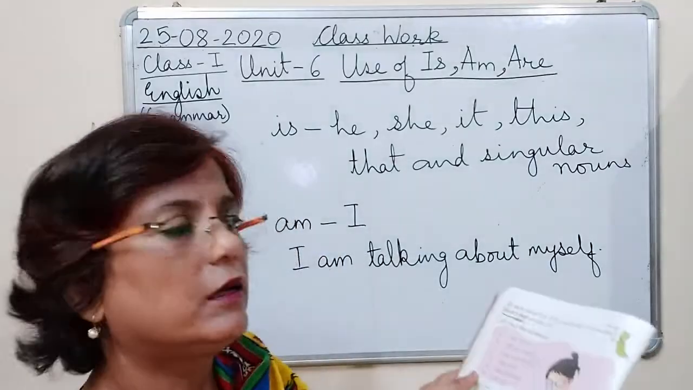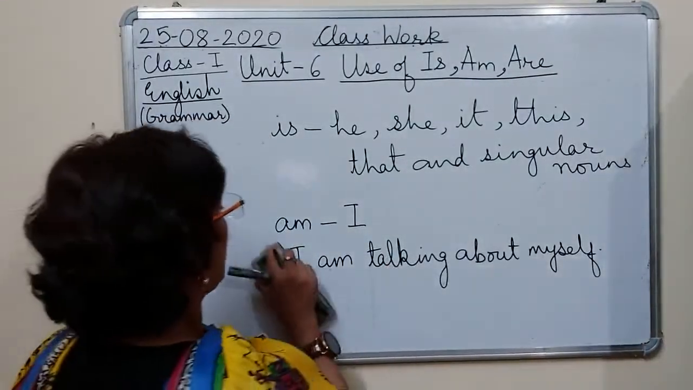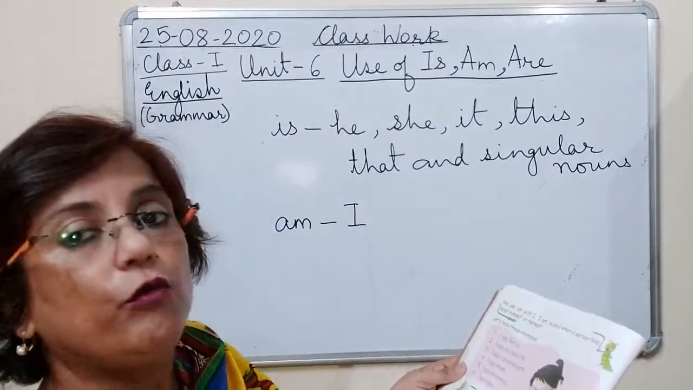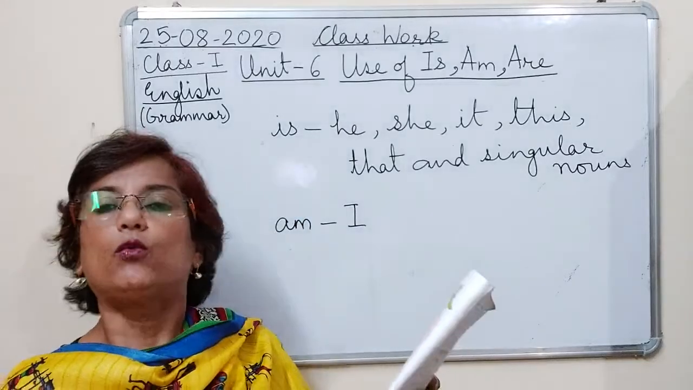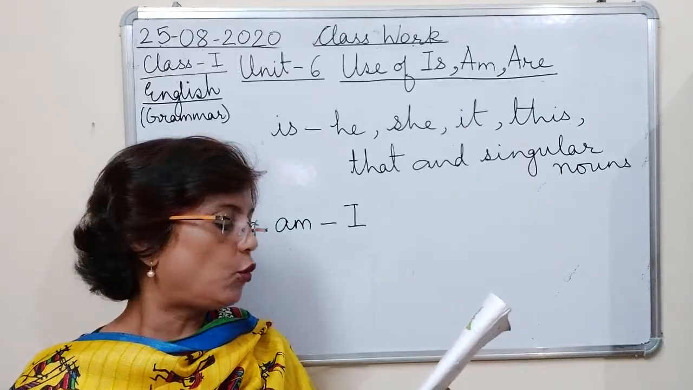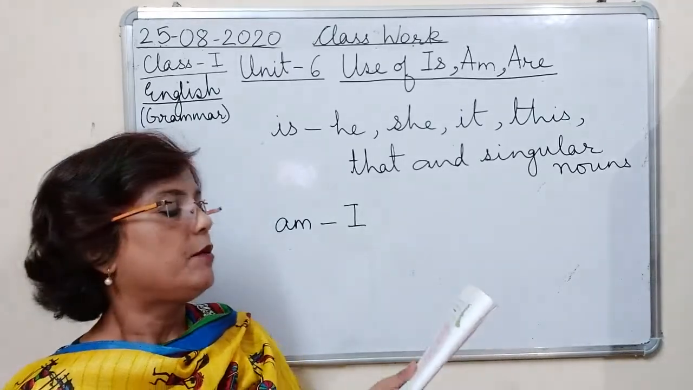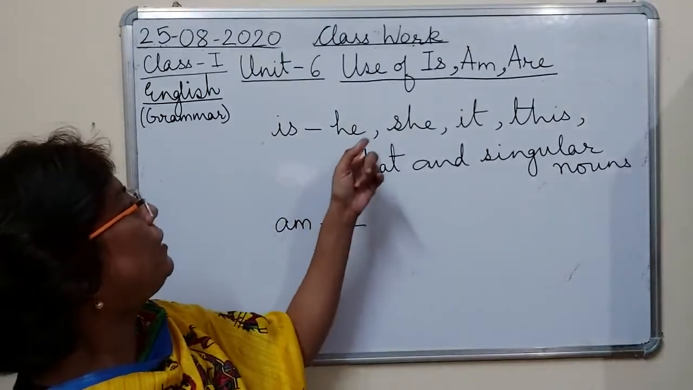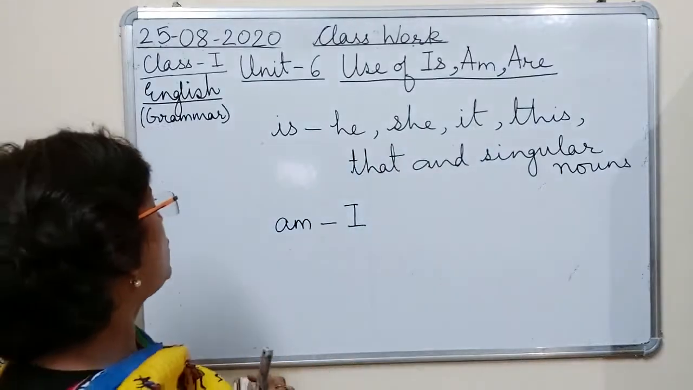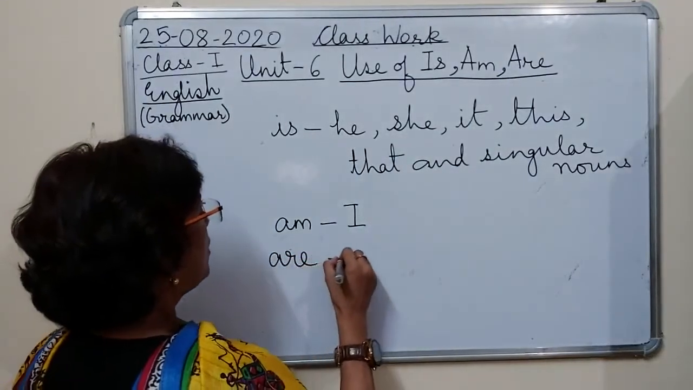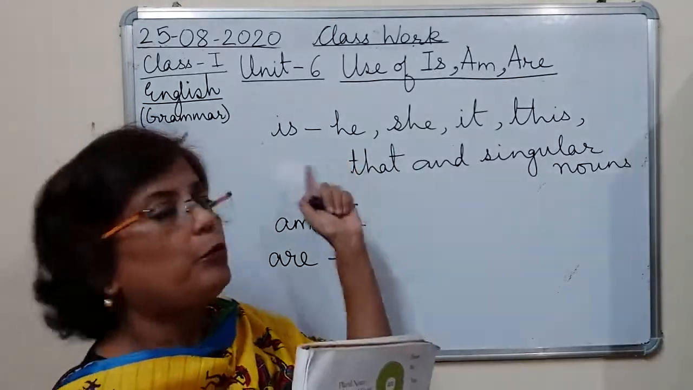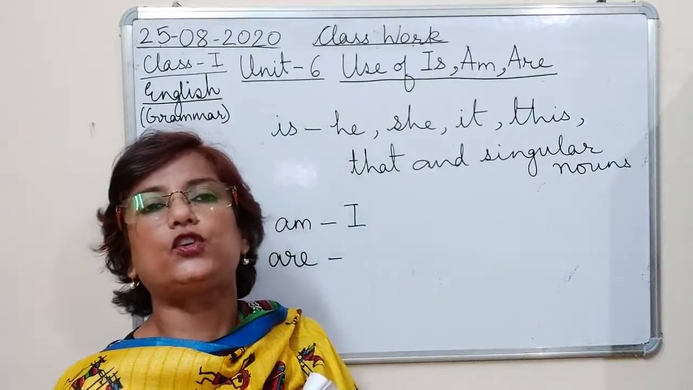Now let us see the use of are. अभी हम देखते हैं कि हम are कहाँ कहाँ use करते हैं. We use are with we, you, they, these, those and plural noun. जैसे हमने is use किया he, she, it, this, that and singular noun. Are is used with plural form of all these. Okay? Plural form.